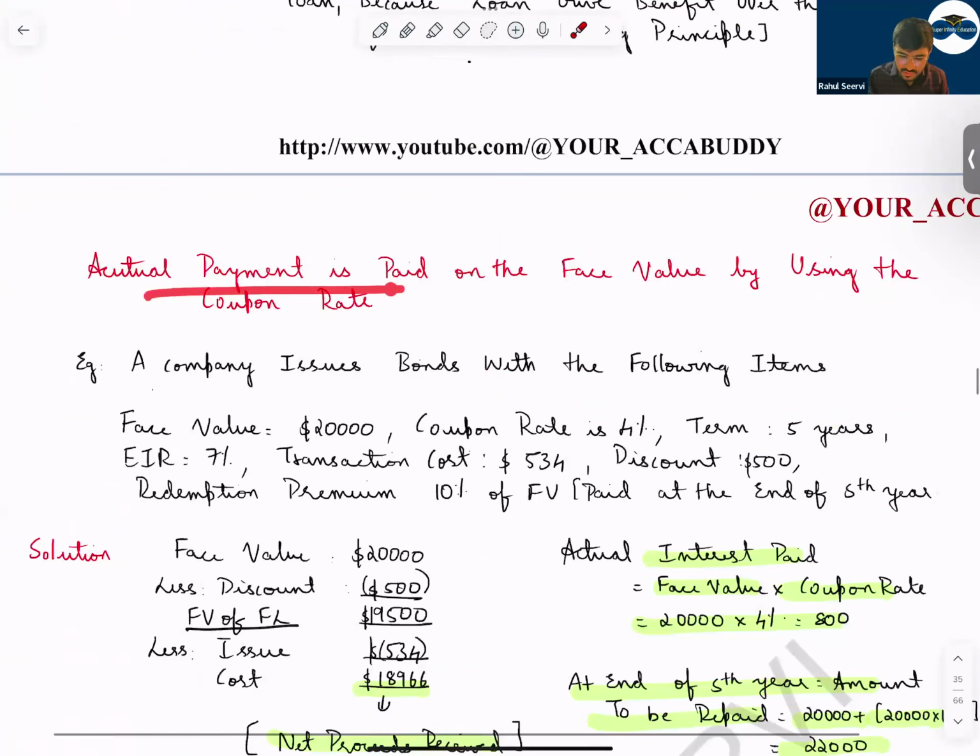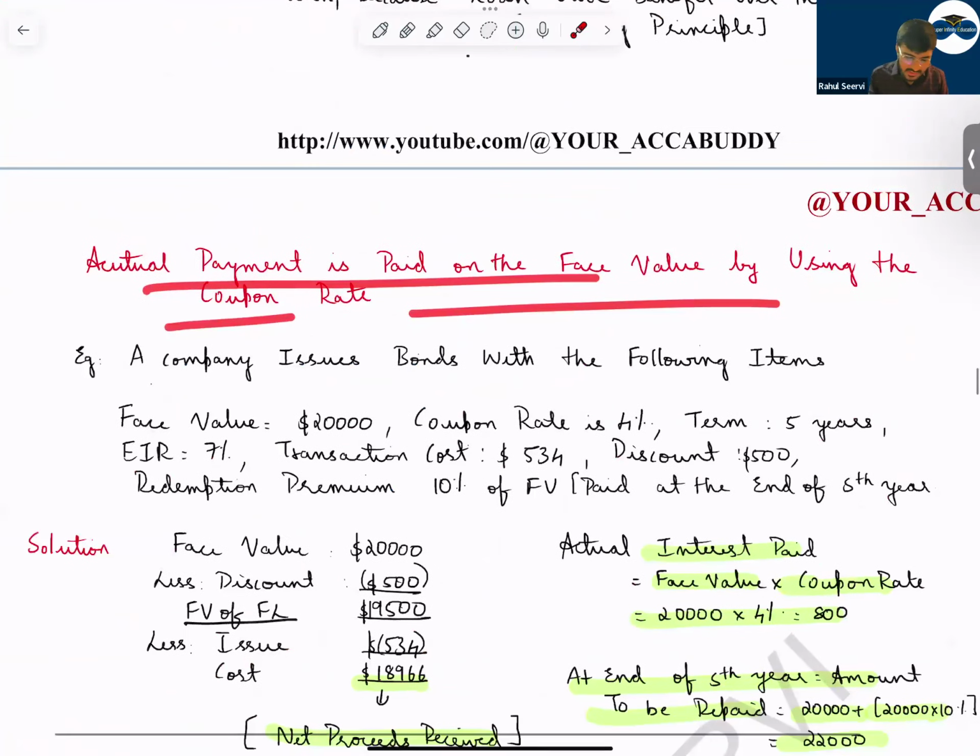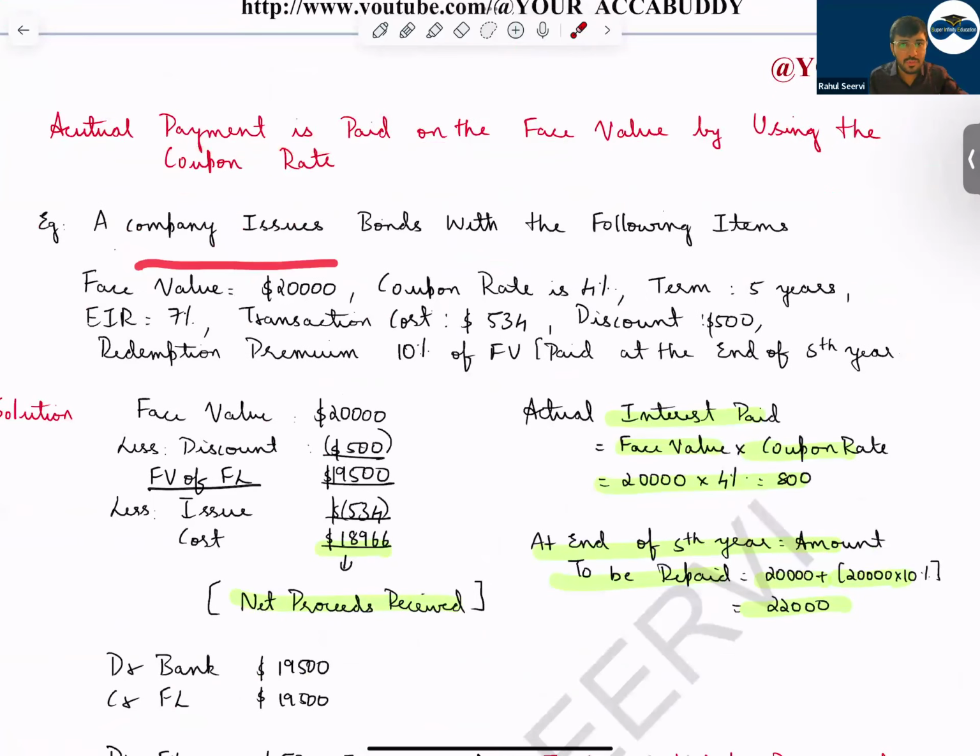So actual payment is done on the face value by using the coupon rate. Let us take an example. A company issued bonds with the following terms. Face value is how much? The face value is $20,000. Coupon rate is 4%. Term is 5 years. EIR rate is 7%. Transaction cost is how much? Transaction cost is 534. Discount is 500.